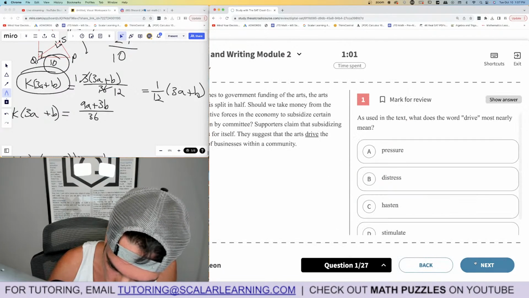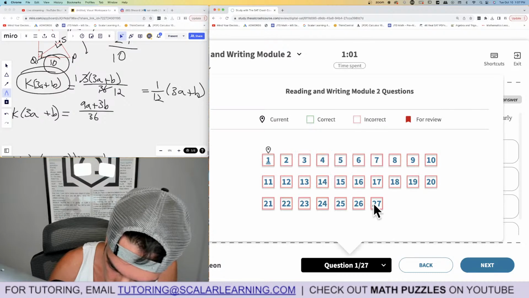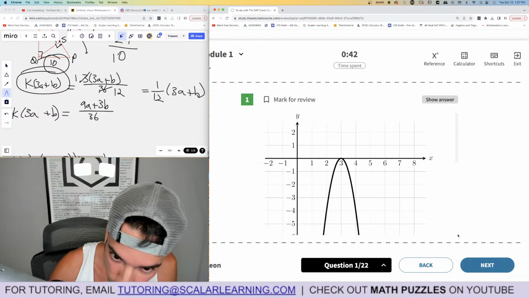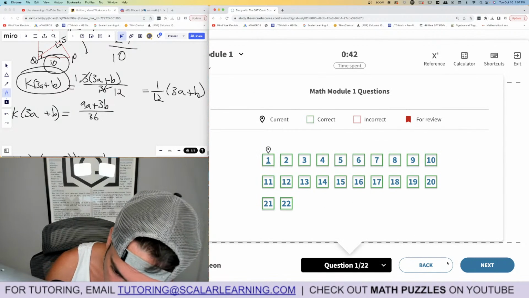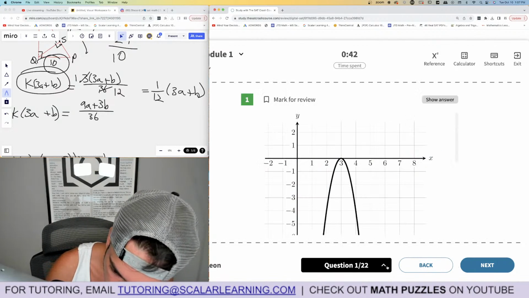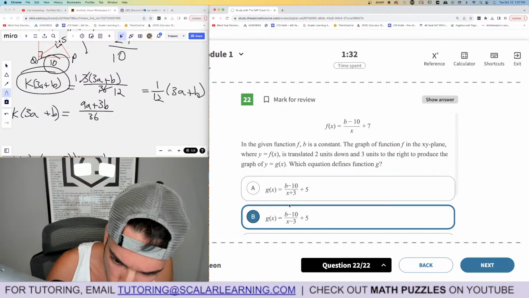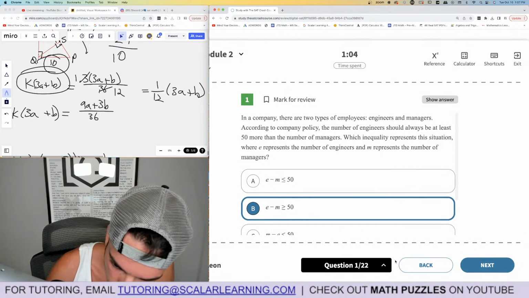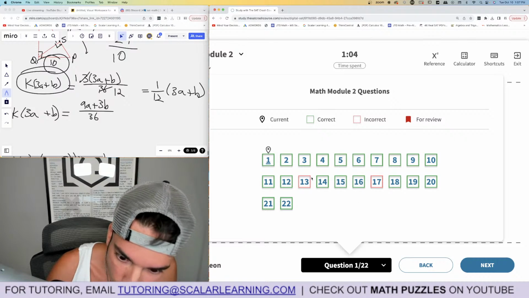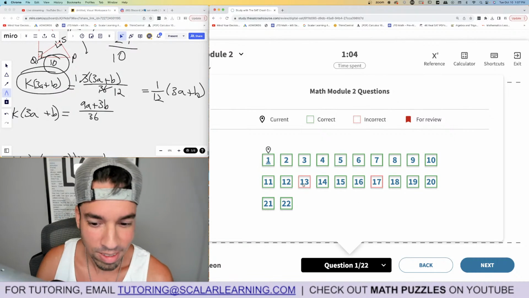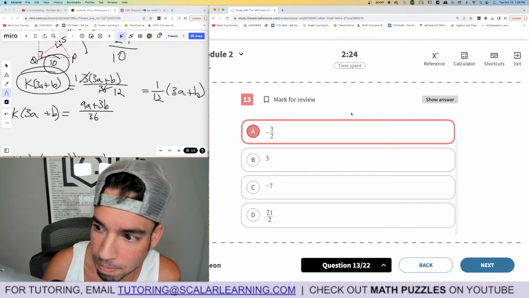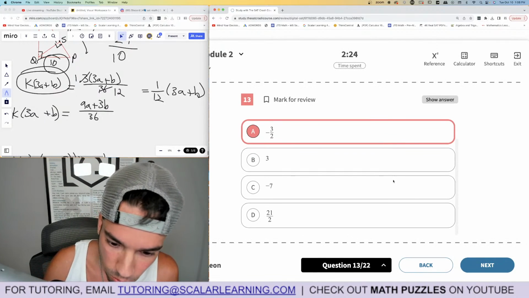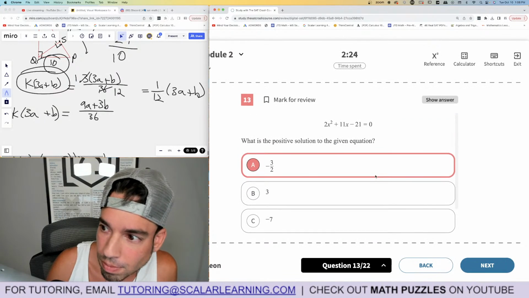Oh, maybe it was that weird one where I picked the negative value. Let's check it. Okay, hold on. No, I got all these right. Was that module 2 where it was strange? Okay, let's see. Oh, I got 2 wrong? Kidding me. Yeah, so this one was the weird one where, hold on, let me see if I can find what's the correct answer they put.